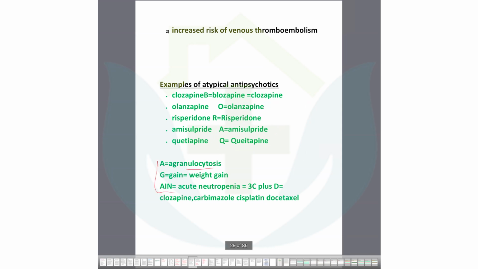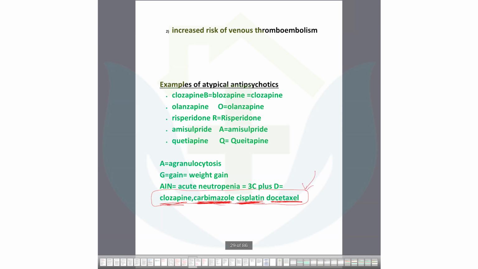So there are some specific terms: agranulocytosis and weight gain, and acute neutropenia can occur. Which drugs cause neutropenia, you should know as a whole: clozapine, one of the antipsychotics; carbimazole, an anti-thyroid drug; cisplatin, which you will read in oncology; and docetaxel.